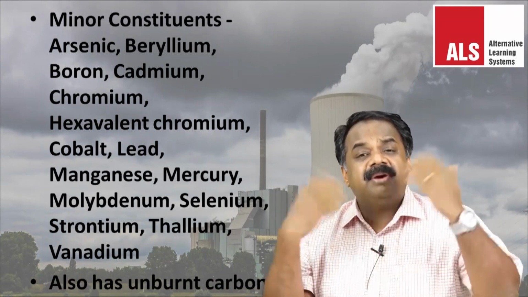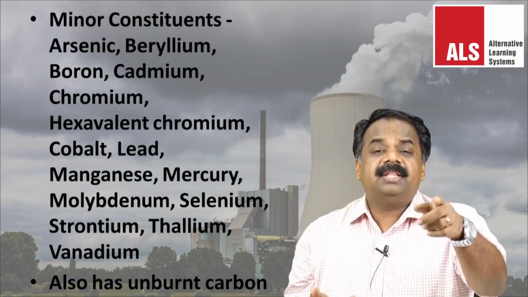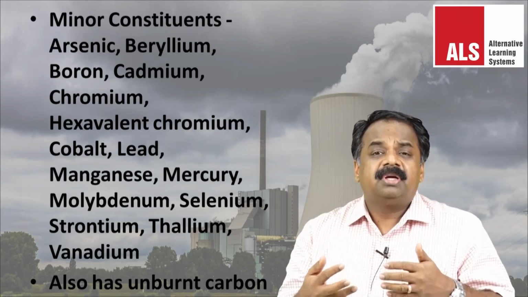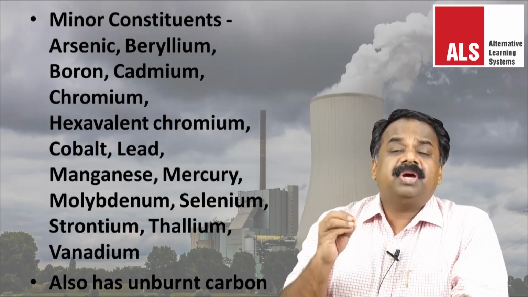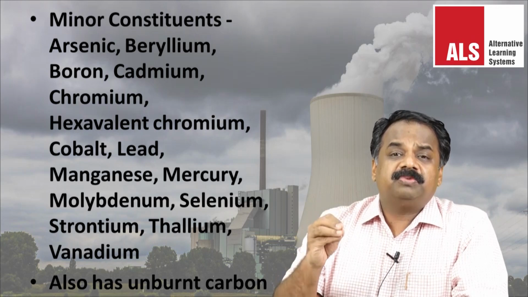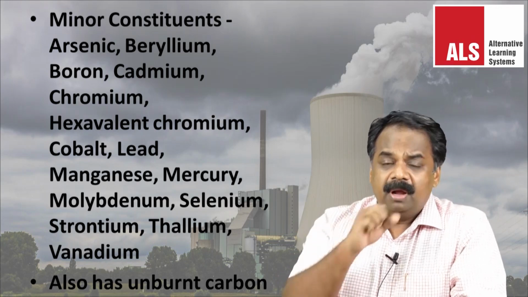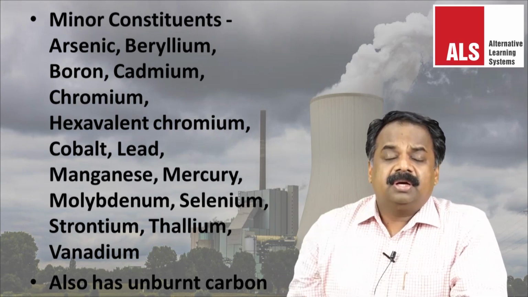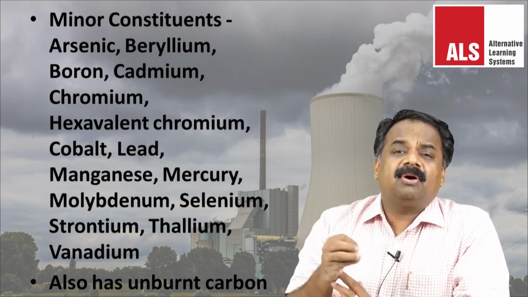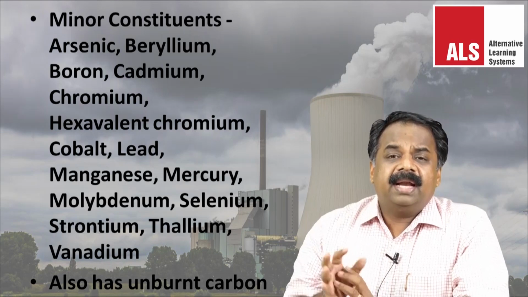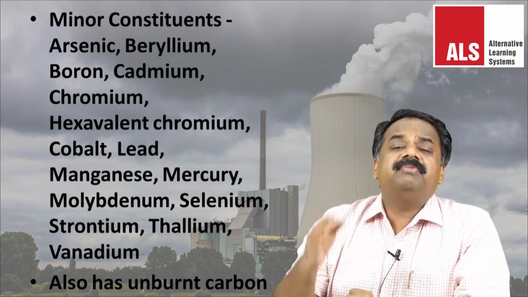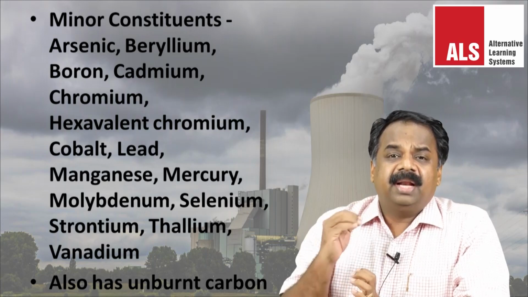So we are releasing everything into the atmosphere, and this will ultimately lead to atmospheric pollution. Some of them are greenhouse gases. So it has untold problems when it is released into the atmosphere. This fly ash is a dangerous byproduct of the burning of coal, especially the particulate matter 2.5, which is very, very dangerous for our day-to-day life.